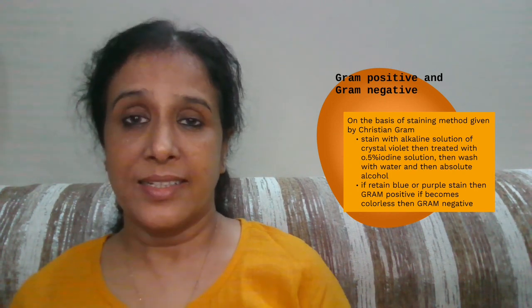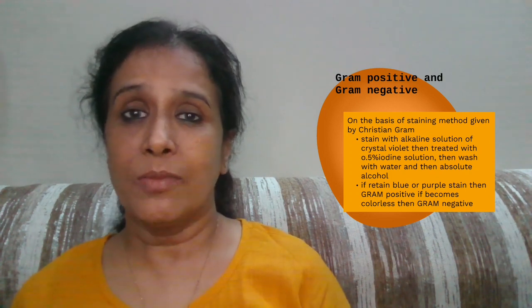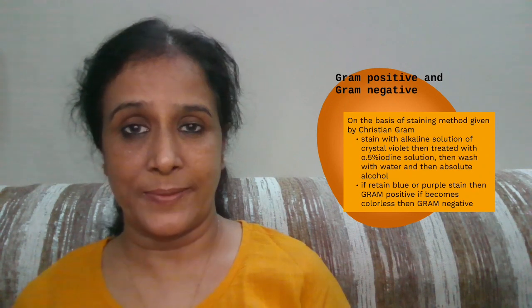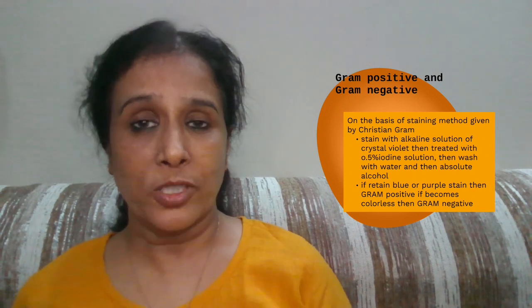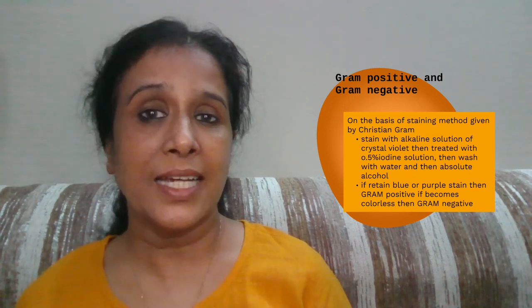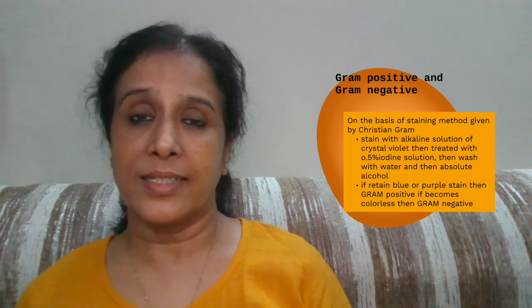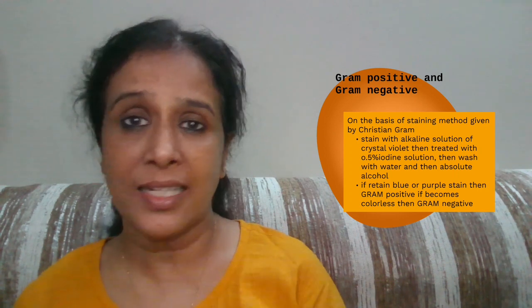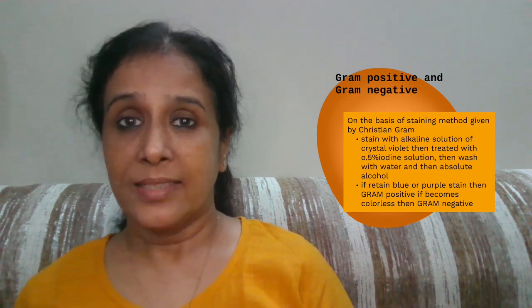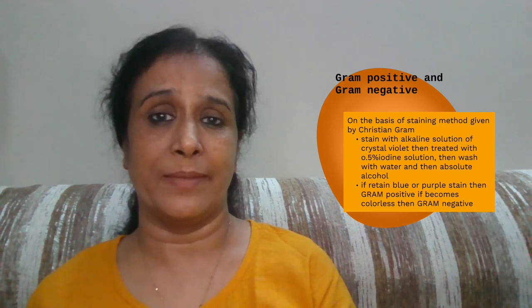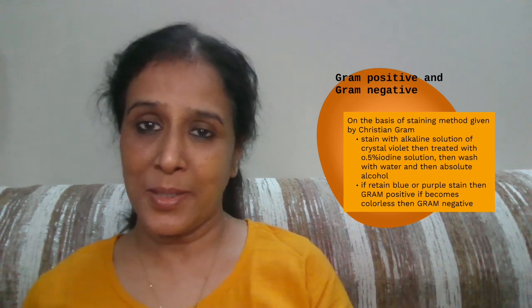On the other hand, gram negative bacteria are more virulent and resistant to antibiotics. Gram positive bacteria have a thick layer of peptidoglycan. On the other hand, gram negative bacteria have a thin layer of cell wall, but there is an additional layer of lipid, and it is supposed that this provides them resistance to antibiotics.